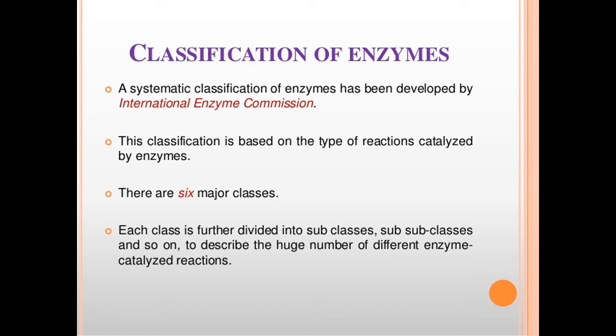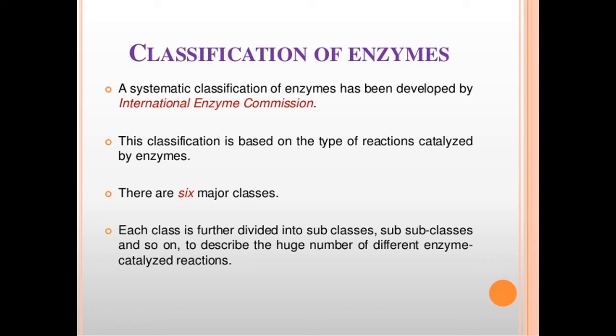Okay, for example, the code number for an enzyme is 1.6.6.1. That is, four digits are seen in the enzyme code. The first digit indicates the class, the second digit indicates the subclass, the third digit indicates the sub-subclass, and the fourth digit indicates the serial number of the enzyme. So as a whole, the enzyme code is represented by four digits.